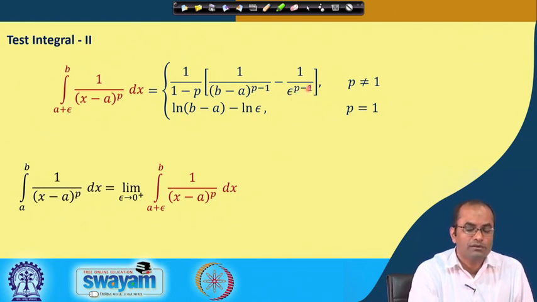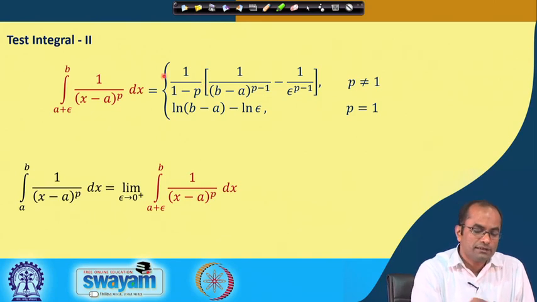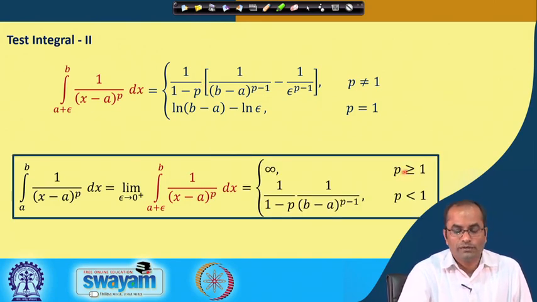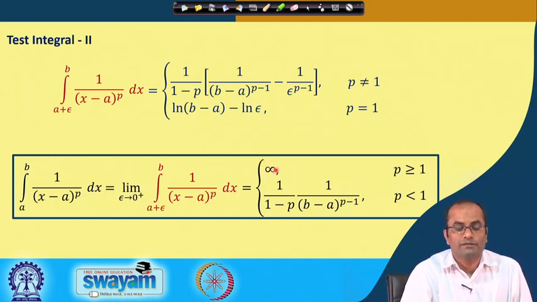And when p is less than 1, epsilon goes into the numerator, and when epsilon goes to 0, this term will also go to 0. So, in that case this integral will exist. So, when p is greater than or equal to 1, this integral is not converging, it is diverging, the value is going to plus infinity.